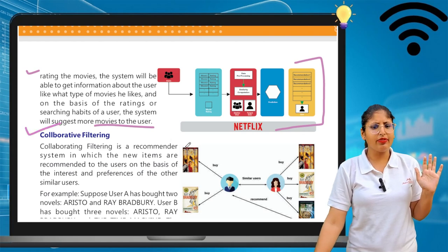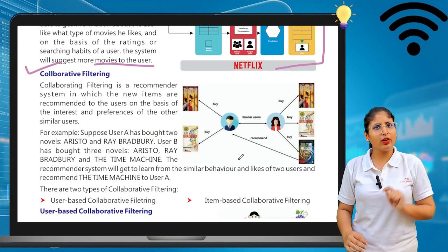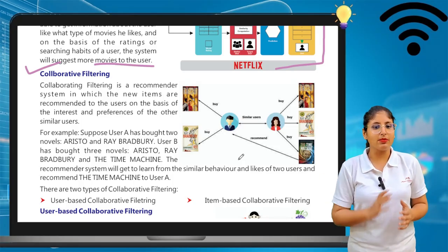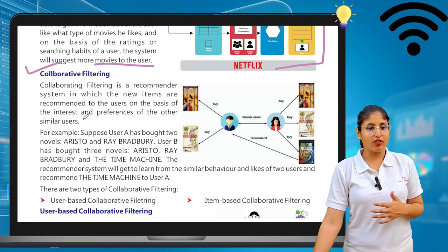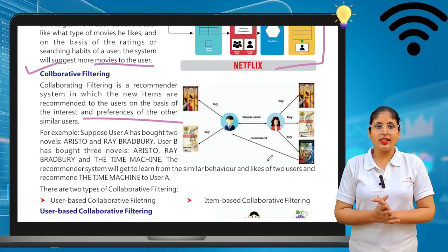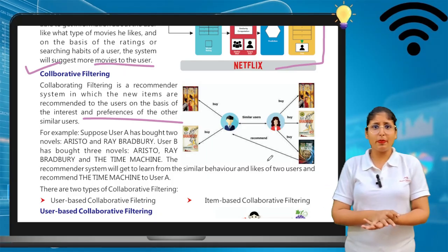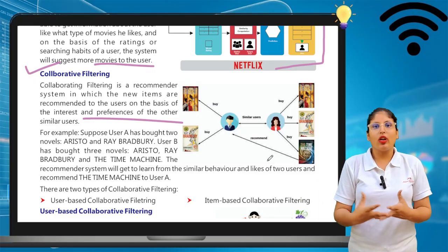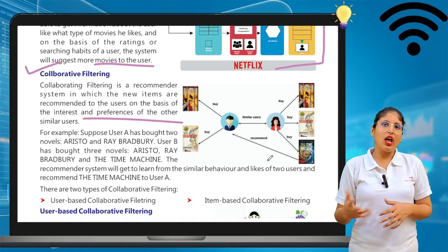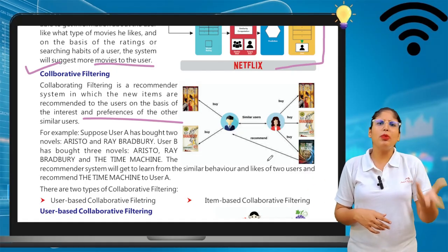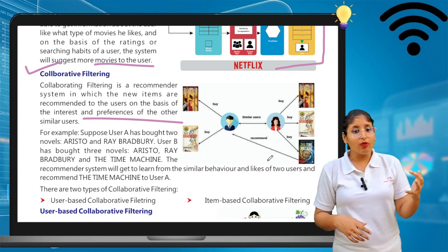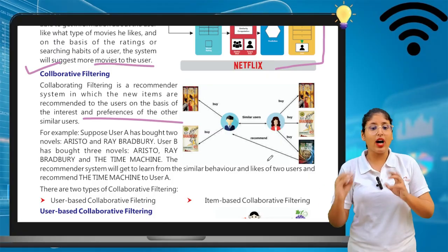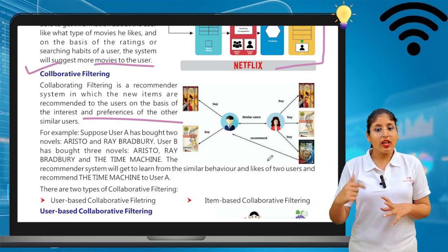Now collaborative filtering. What does collaborative filtering do? Collaborative filtering is a recommender system in which new items are recommended to the user on the basis of the interest and preferences of other similar users. Of course, it is not based on my previous search. It is based on the most popular products that are going on. Like nowadays everyone wants an iPhone, everyone wants the popular things most people like. So they give recommendations about new items on the basis of the interest and preference of other similar users.